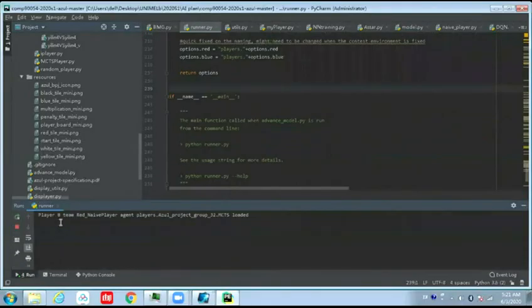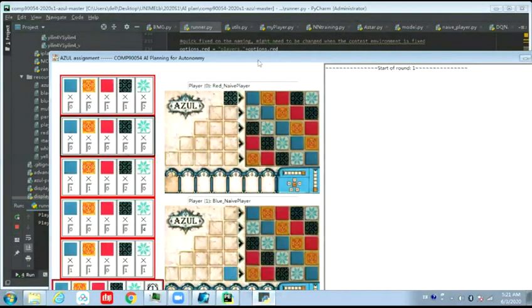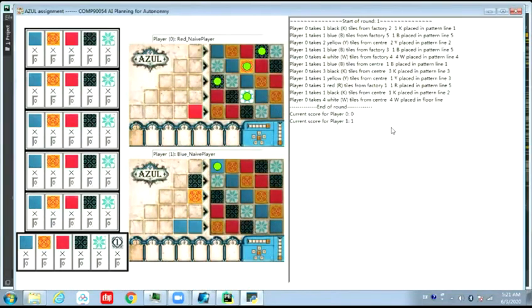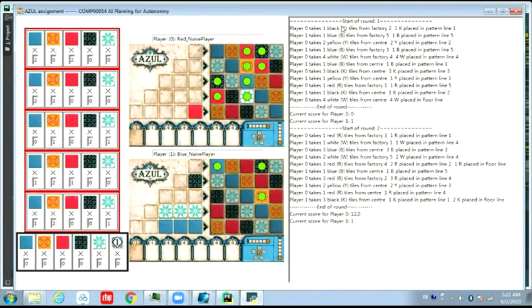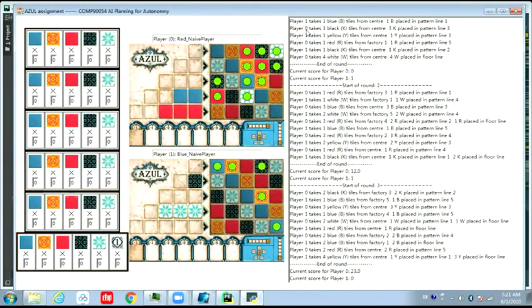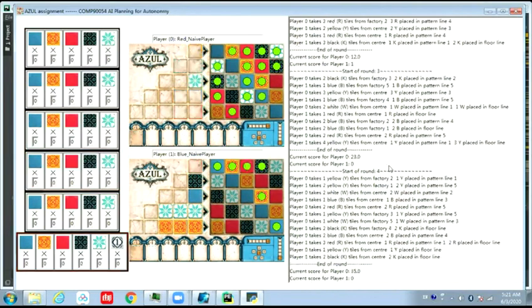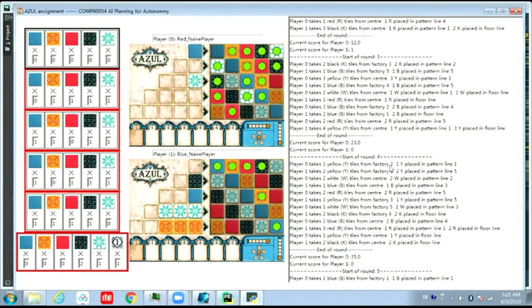Finally, let's watch some small demos. In this game, player 0 is the MCTS agent, and player 1 is the neural network agent. We found that our neural network agent does not perform very well. And we can see in this process that MCTS needs much more time to do the computation.